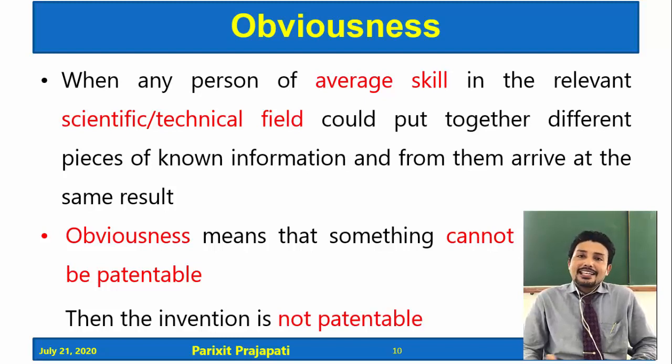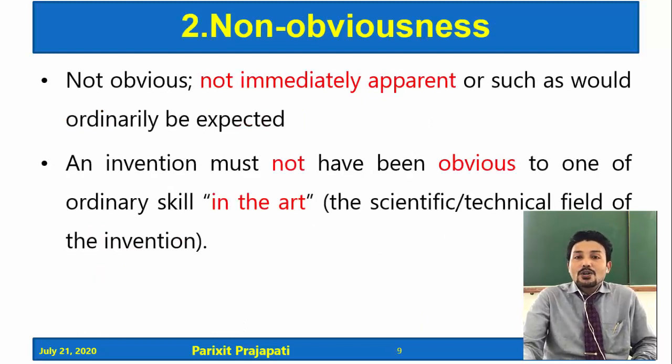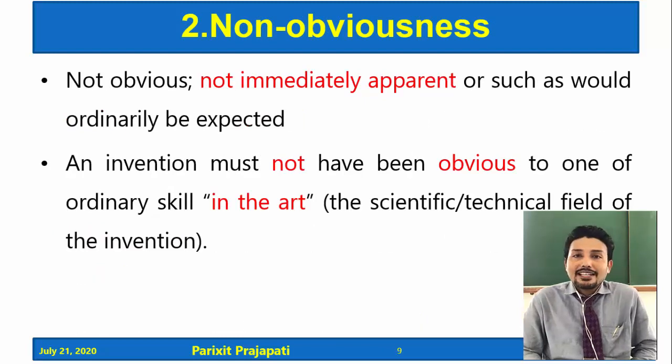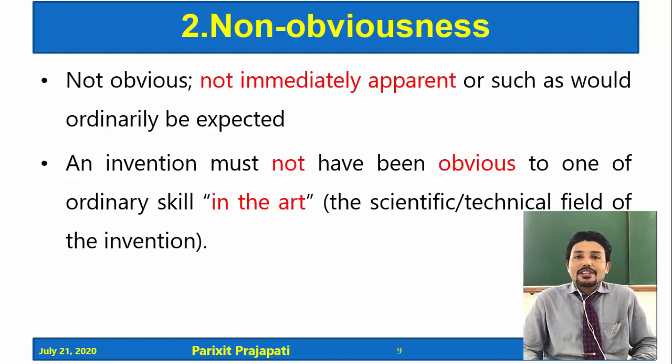So if anything is obvious, then a patent cannot be granted; the invention is not patentable. So the criterion of non-obviousness must be there. Non-obvious means it is not immediately apparent or such as would ordinarily be expected. By whom should it not be expected? To whom is it non-obvious?